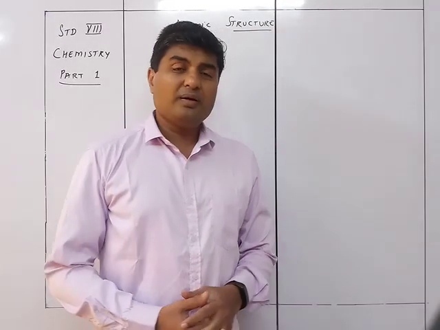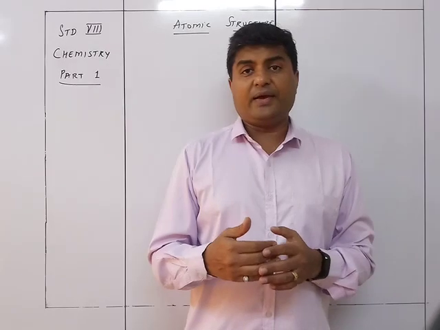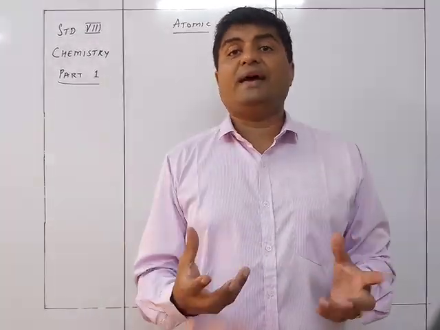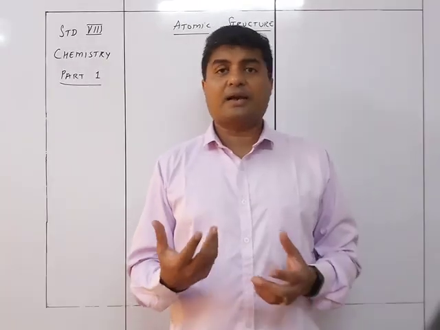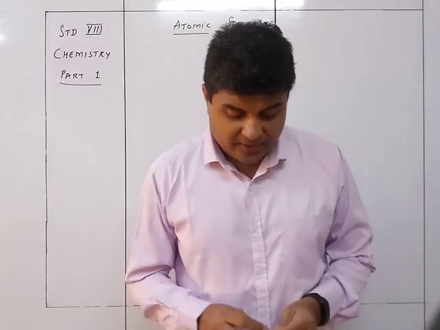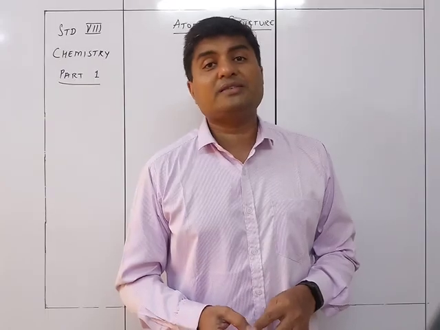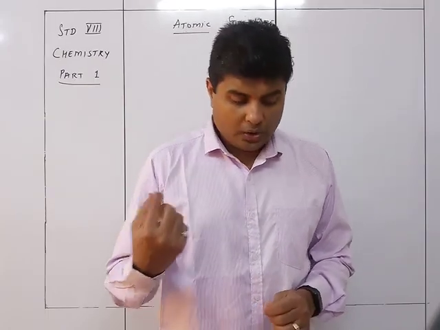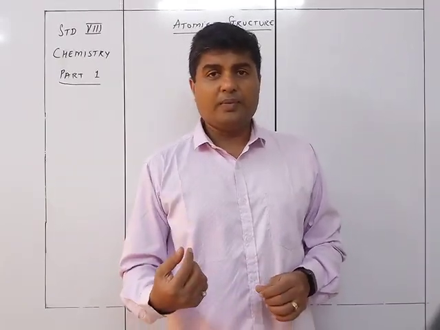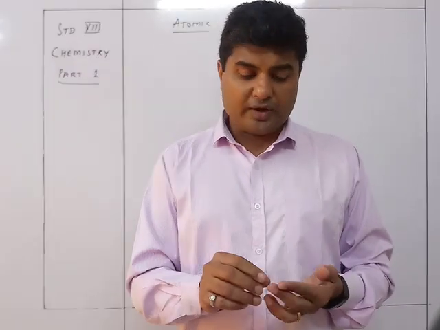So John Dalton was at the foremost, where he gave certain theories which gave us an idea of how the atoms combine with each other and how the chemical reaction takes place. But he failed to explain how the different chemical activities take place between the elements.